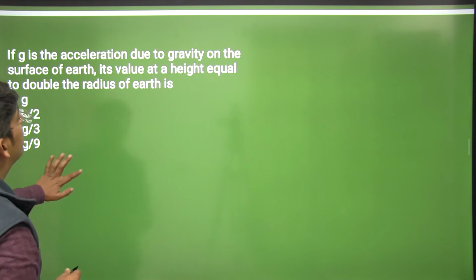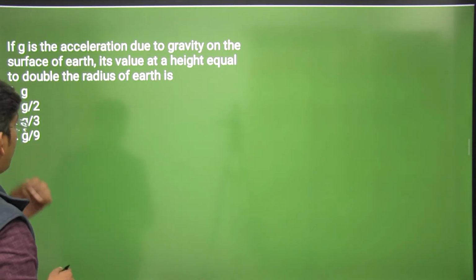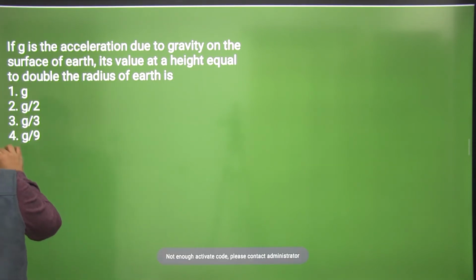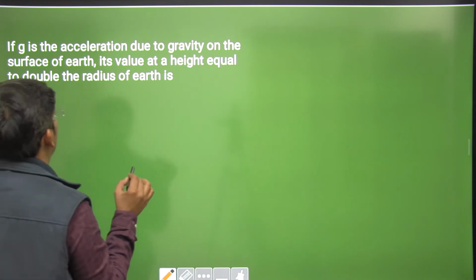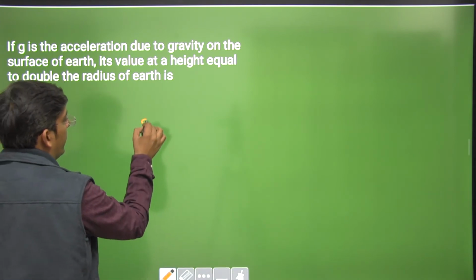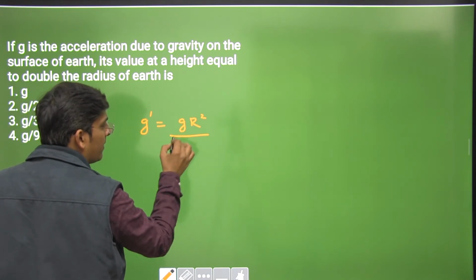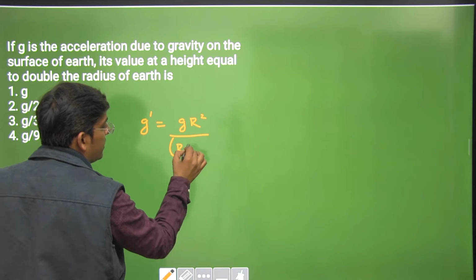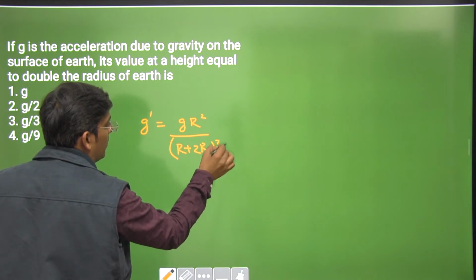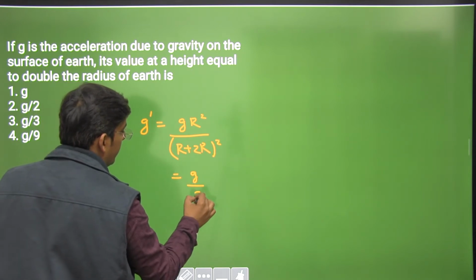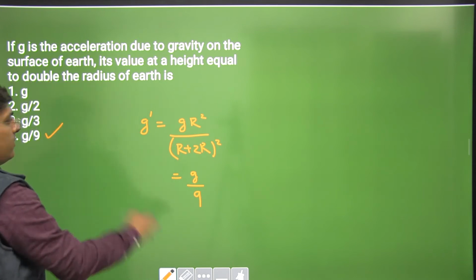If G is the acceleration due to gravity on the surface of Earth, its value at a height equal to double the radius of the Earth. Okay, we have the formula g r square by r plus h whole square. h is actually equal to 2r. So the answer comes out to be g by 9, dear students. Very easy question. Okay.